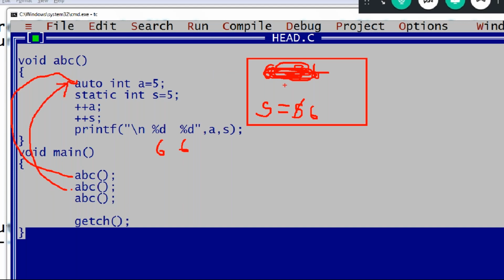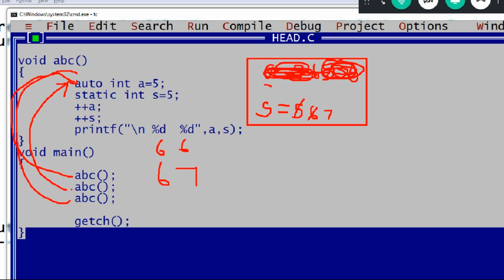Auto value will be deleted. Again, whenever you call ABC, auto A is 5 again. Static, it won't load, only one time. The updated value is already there, right? It takes plus plus A. This is 6. Plus plus S, this value is incremented again to 8. Now print A and S: 6 and 8. Now this function is deleted, right?